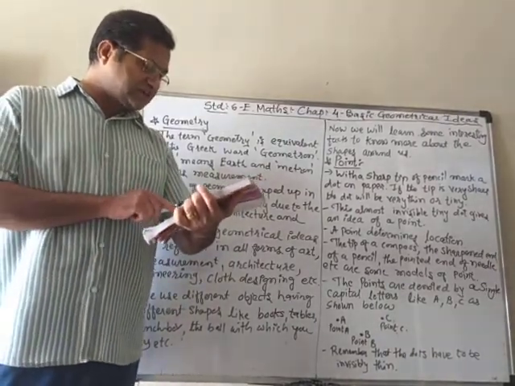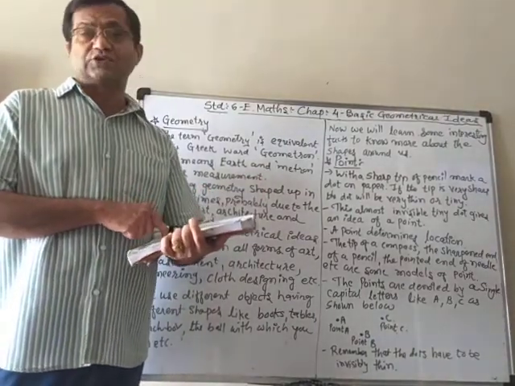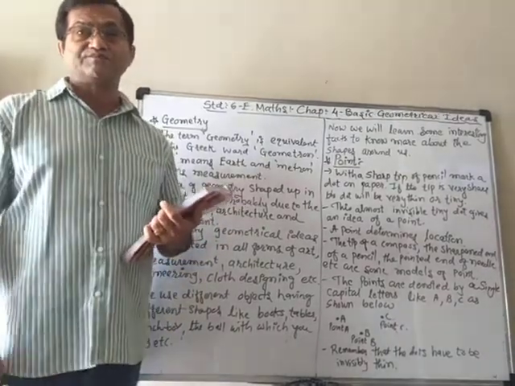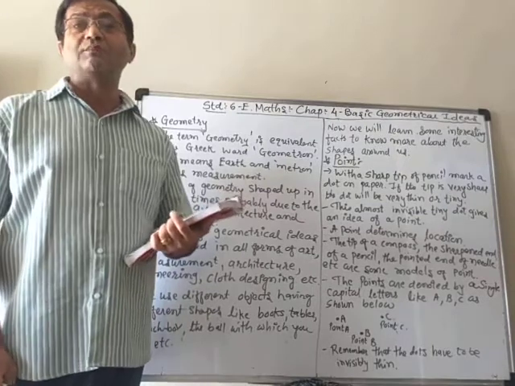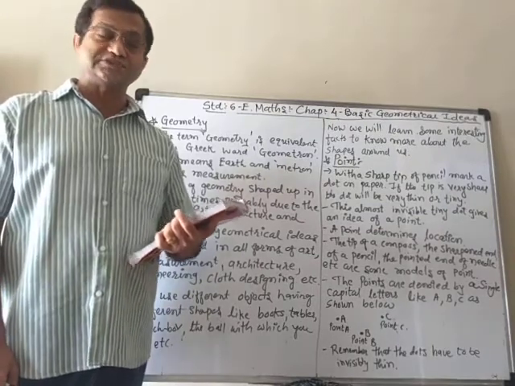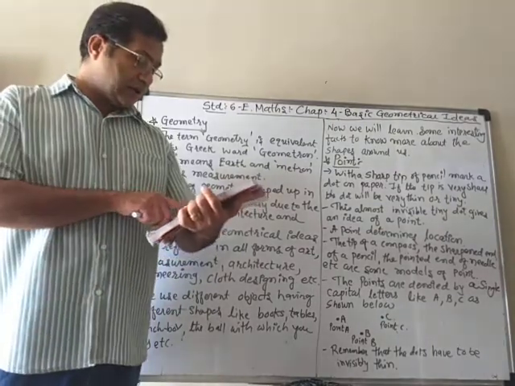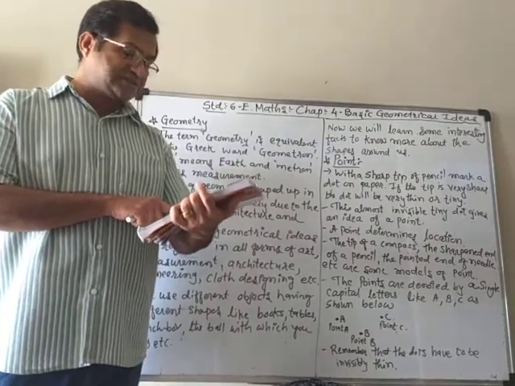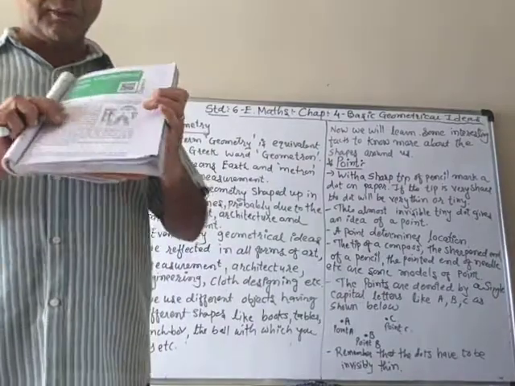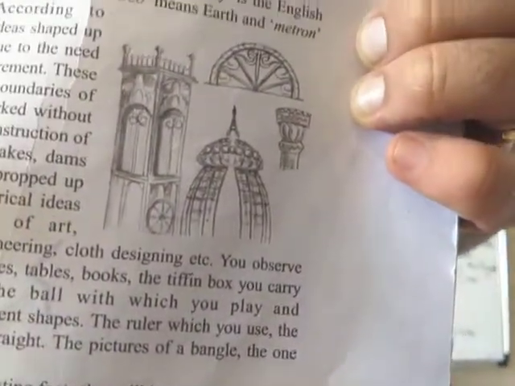Also, construction of magnificent palaces. You know that in ancient times, when there were kings, they made big palaces, lakes, temples, dams and cities. You can see some pictures of the ancient times shown here.